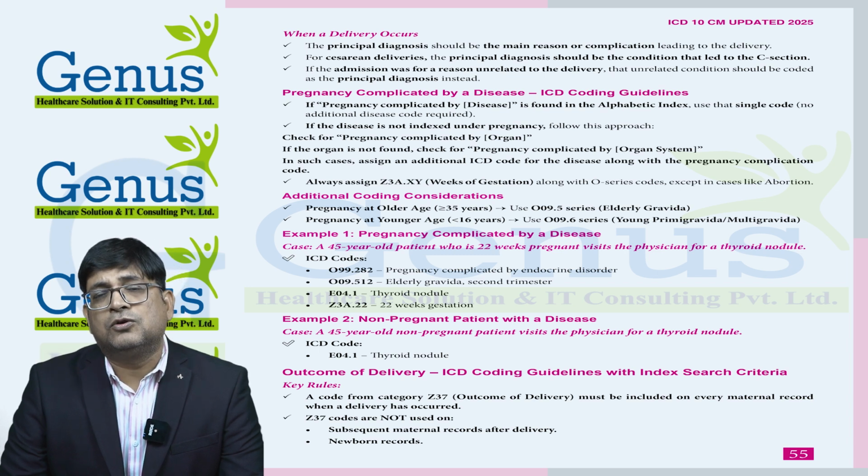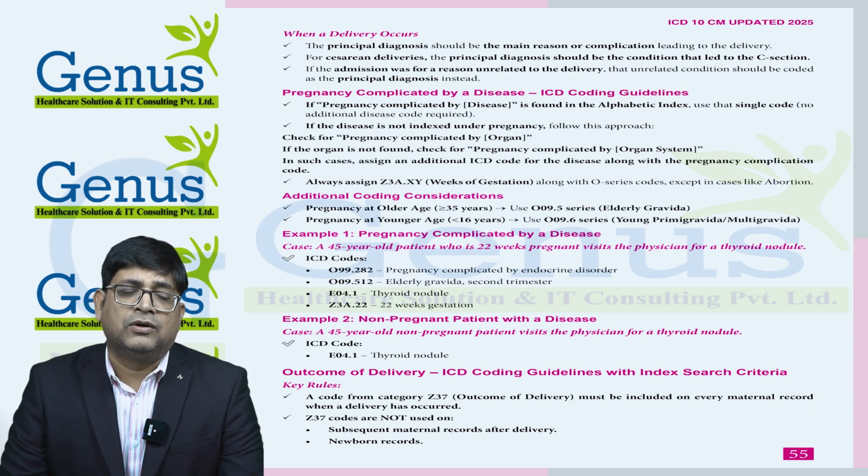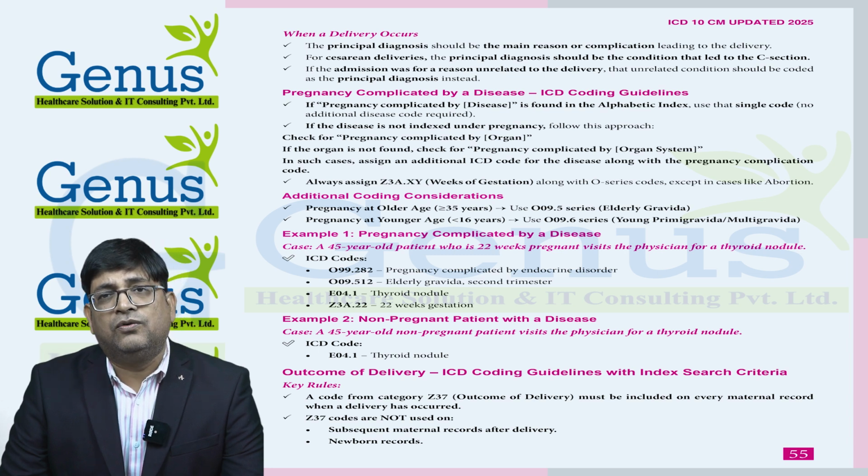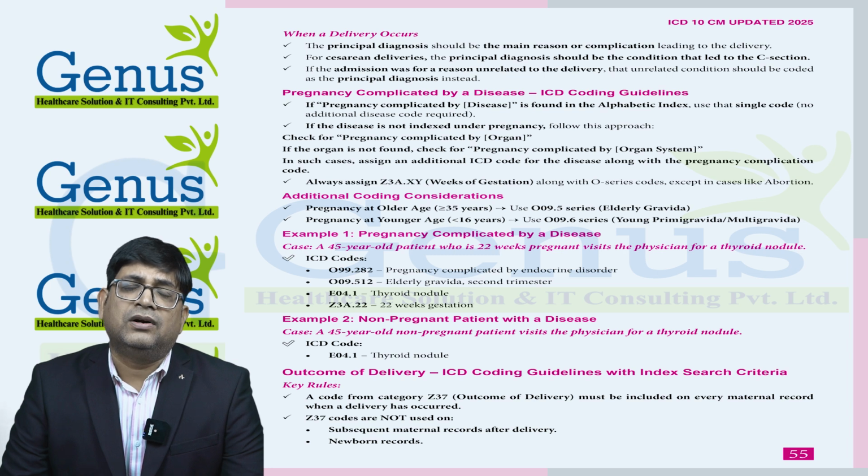Now we also need to provide the thyroid nodule code, because O99.282 did not describe the thyroid disease, the endocrine disease that is thyroid nodule. So in this case, we need to provide an additional code for thyroid nodule, E04.1. And another code we need to provide is Z3A.22, which is for 22 weeks of gestation.